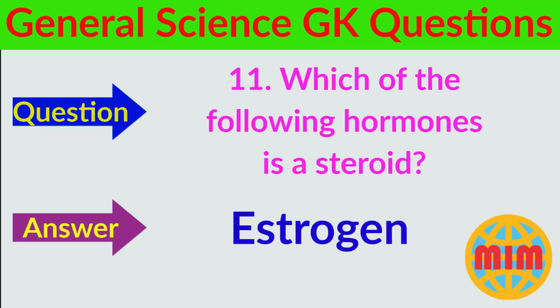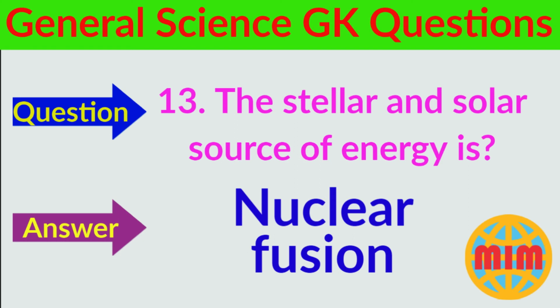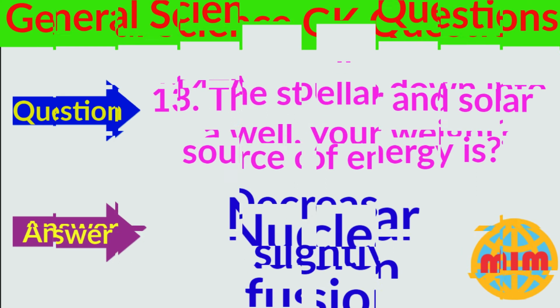Question number 11. Which of the following hormones is a steroid? The answer is estrogen. Question number 12. A large blood vessel that carries blood away from the heart is called? The answer is artery. Question number 13. The stellar and solar source of energy is? The answer is nuclear fusion.